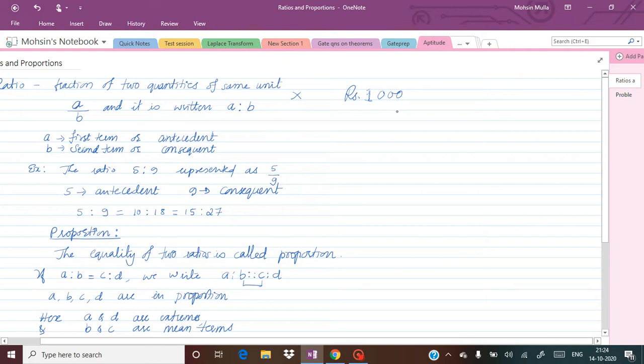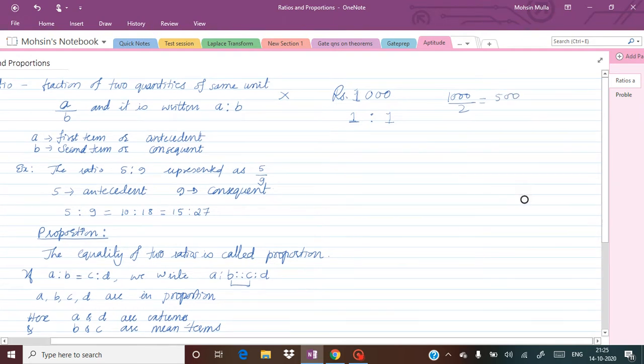Now what would you expect? Definitely you are going to expect half, meaning here 1 is to 1. Whatever you get, the same amount will be given to your brother or sister, and whatever your brother or sister gets, exactly the same amount you should get. So how do you divide this equally? You are going to divide the whole amount by 2, and then you are going to get 500.